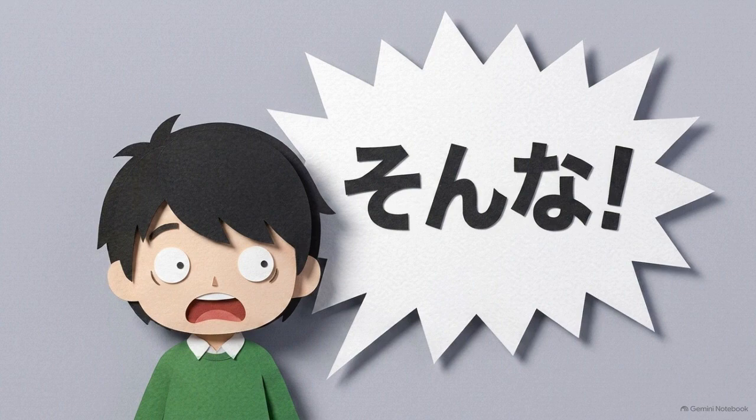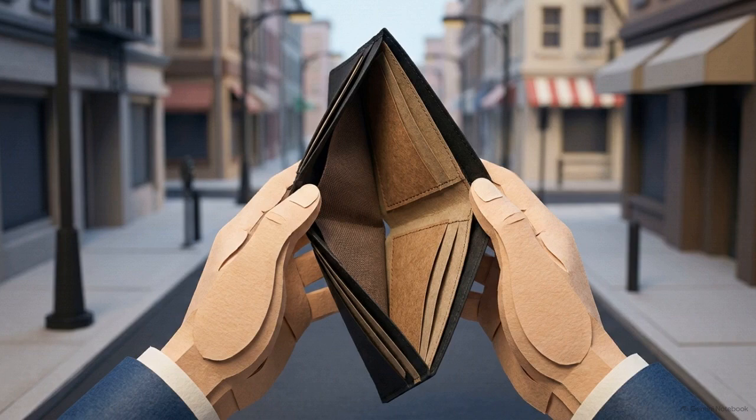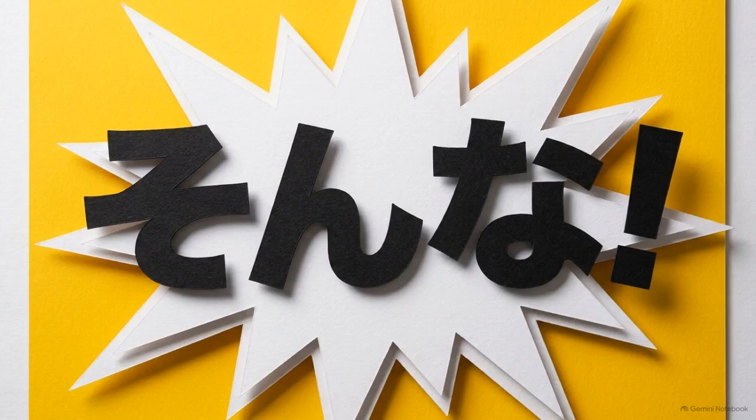Look at this anime-style frame showing Akira yelling a standalone exclamation, "Sonna!" If your friend reveals that their wallet was stolen, you do not need to attach a noun. Yelling, "Sonna!" acts as an immediate verbal reflex to express disbelief or shock. It translates perfectly to "no way." Returning to nouns, we need to clarify a common point of friction.